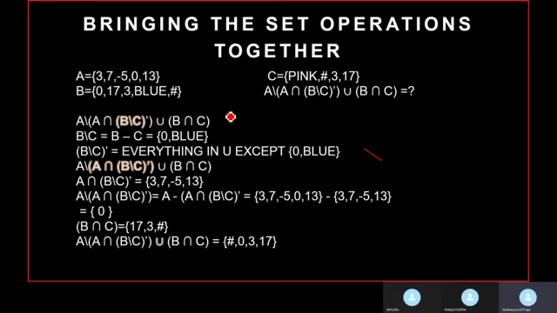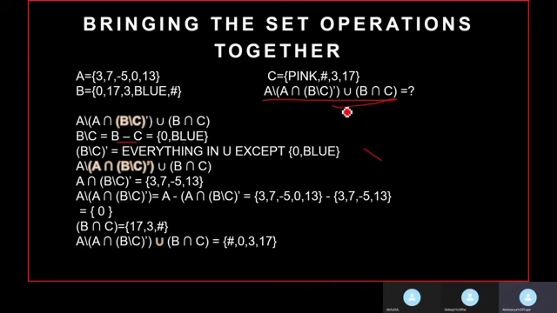When we see an equation, first of all, we have to solve the expression inside the parentheses. So B by C. What is B by C? B by C is nothing but B minus C, the relative complement: all the elements in B but not in C. So we'll remove 3 and 17, and the answer will be 0, blue.